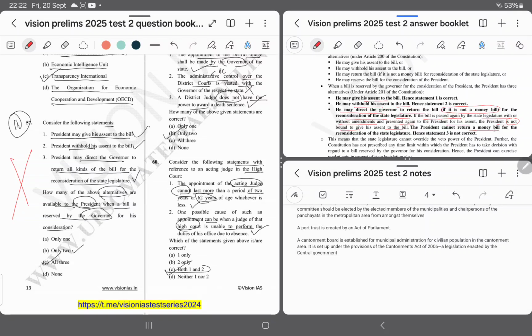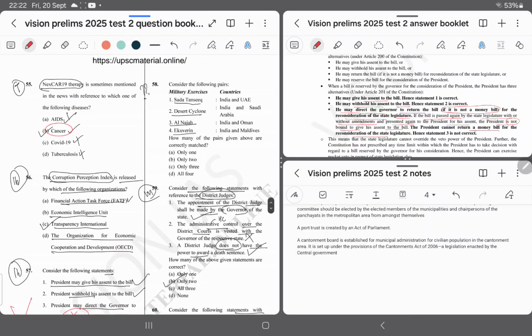President cannot return a money bill for the reconsideration of state government. That means not all kinds of bill, except money bill, he can return all kind of bill.